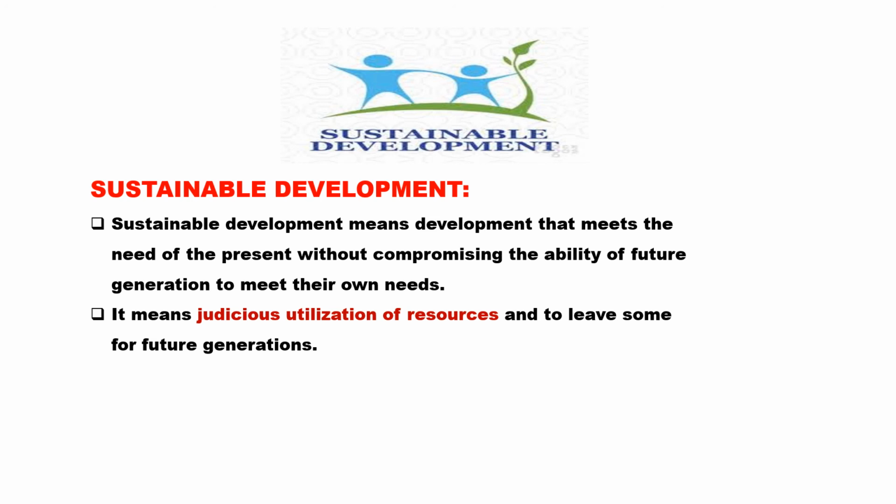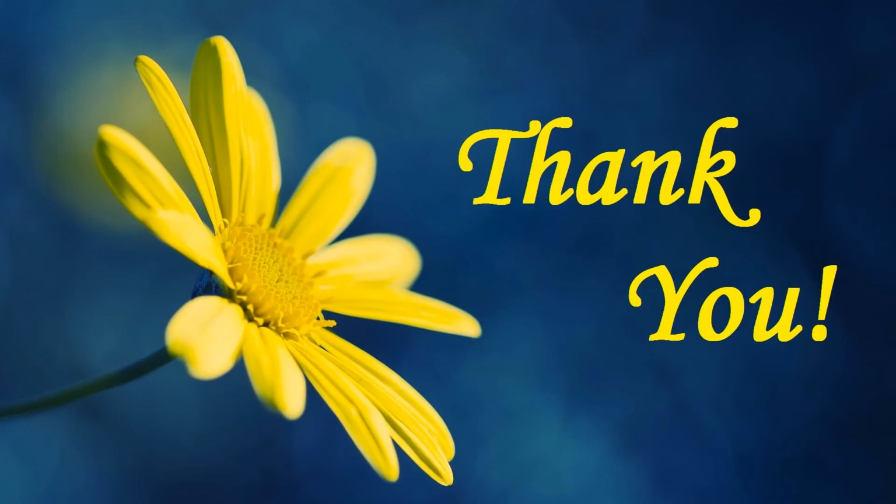In conclusion, judicious utilization of resources and leaving something for the future generation is sustainable development, because water is a resource, a renewable resource, but yet it is a scarce resource. So my dear students, use those resources in a judicious manner so that the future generations can also enjoy those resources. And with this, we have completed our chapter 1.